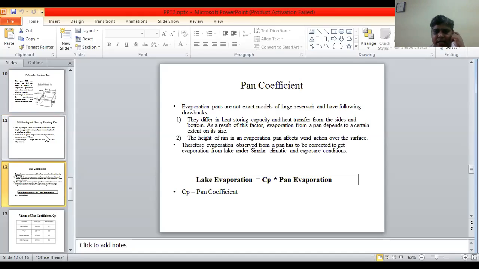Second, the height of the rim in an evaporation pan affects wind action over the surface. Therefore, evaporation observed from a pan has to be corrected to get evaporation from a lake under similar climatic and exposure conditions. That means lake evaporation is equal to Cp into pan evaporation, where Cp is the pan coefficient.